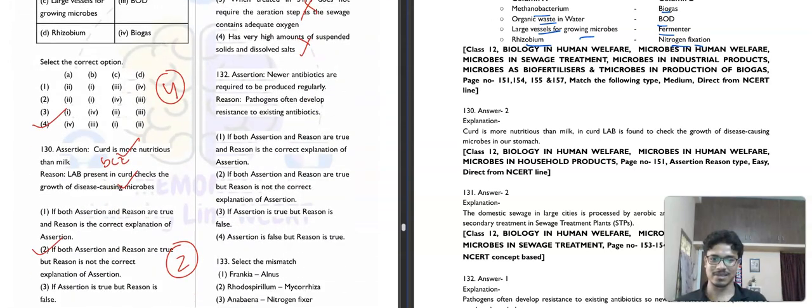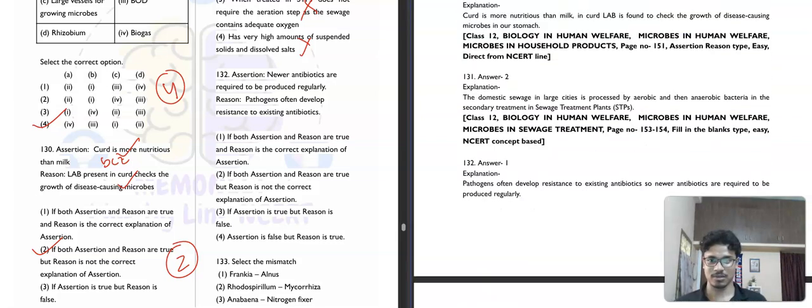This is directly from the NCERT. You don't need to think very much for this kind of question. It is saying that assertion: newer antibiotics are required to be produced regularly. Okay, correct. Definitely you need